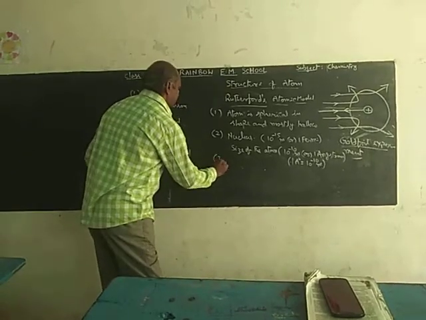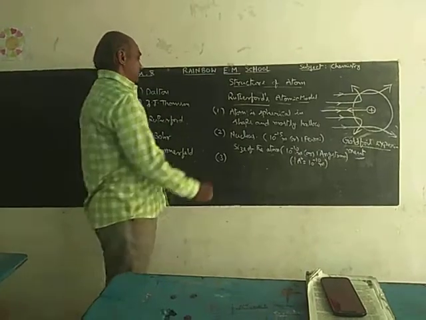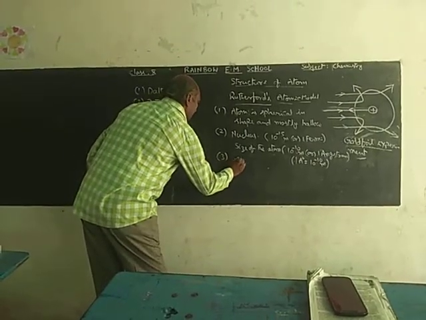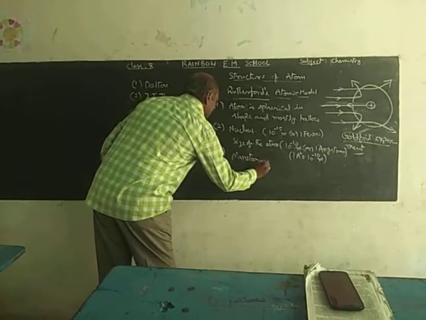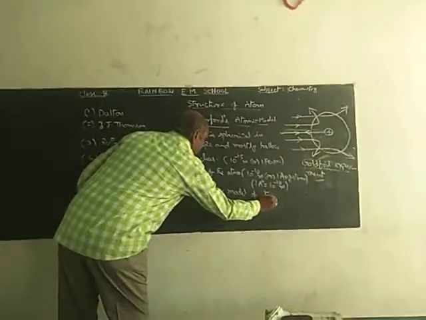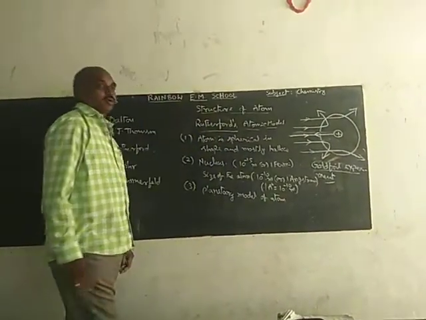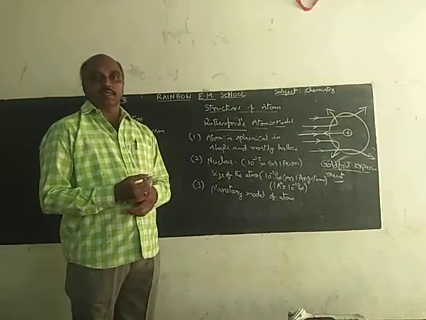And the third point is the planetary model of atom. What is the planetary model of atom? You know very well, in the solar system, the sun is at the center.